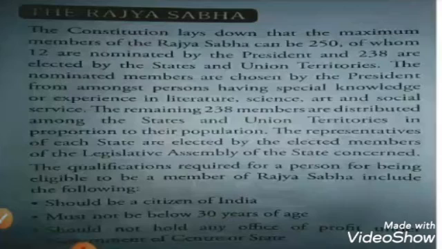Okay, so the qualification is also the same here. To become a Rajya Sabha member, the qualifications are all the same, except age. You can see he should also be a citizen of India and must not be below 30 years. Means for Lok Sabha members it is 25 years, and here the minimum age of a Rajya Sabha member is 30 years. He should not hold any office of profit under the central government, must not be declared insolvent, and must not be proclaimed a criminal by court.